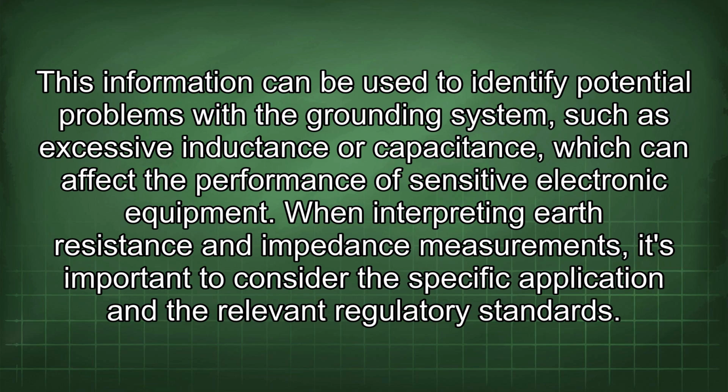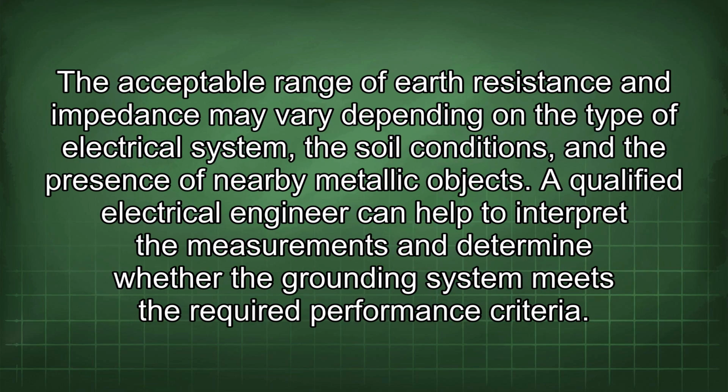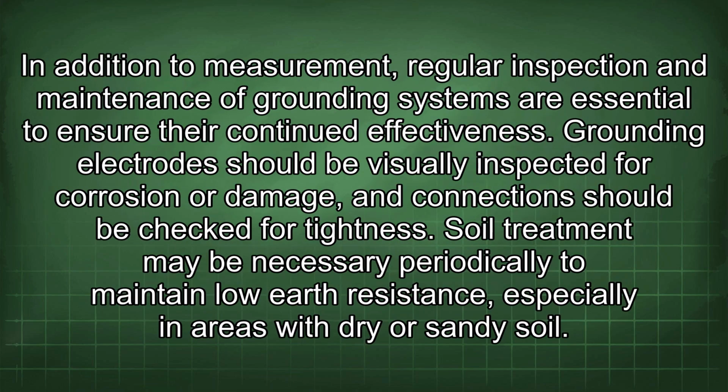When interpreting earth resistance and impedance measurements, it's important to consider the specific application and the relevant regulatory standards. The acceptable range of earth resistance and impedance may vary depending on the type of electrical system, the soil conditions, and the presence of nearby metallic objects. A qualified electrical engineer can help to interpret the measurements and determine whether the grounding system meets the required performance criteria. In addition to measurement, regular inspection and maintenance of grounding systems are essential to ensure their continued effectiveness.